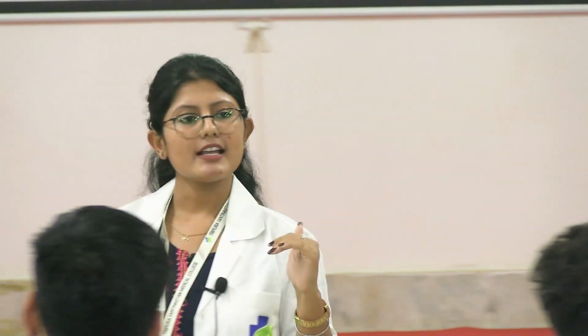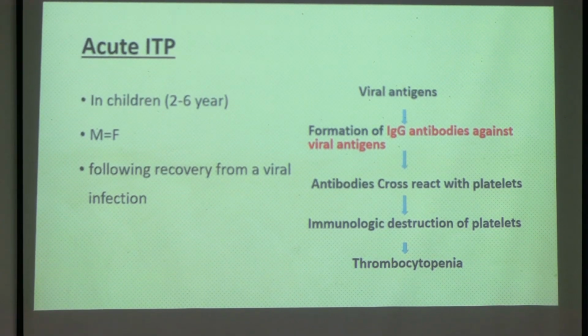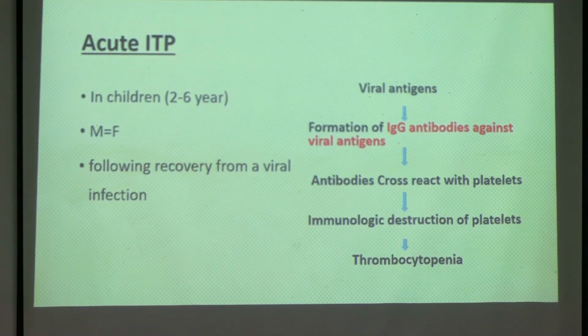Okay, I'll tell once again. There is a viral antigen in this child that has entered the blood vessel. What is happening next? Antibodies have come to kill the virus, right? But the outer wall of this virus has some antigen that is similar to the platelet flowing in the blood vessel. Same antigen. Now the antibody has to kill the viral antigen, but instead it is killing the platelet antigen. So there is cross reaction with the platelet, there is destruction of its own platelets, and then there is thrombocytopenia. Is it clear? Yes or no?